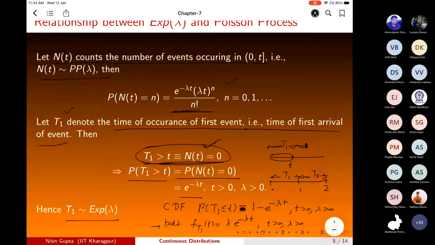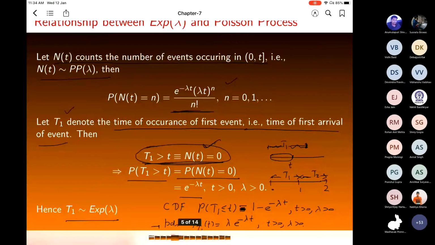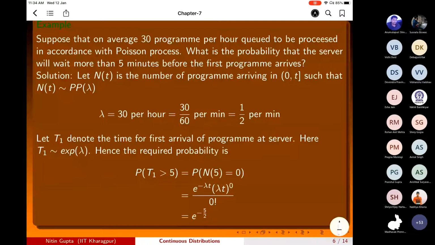Is it okay or not? Yes, sir. Okay, so later on when I give the concept of that, then I can show that thing. Till now you just assume that T2 is exponential. Later on we will show that thing.